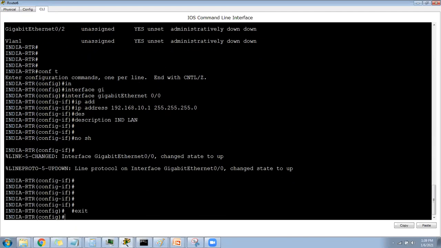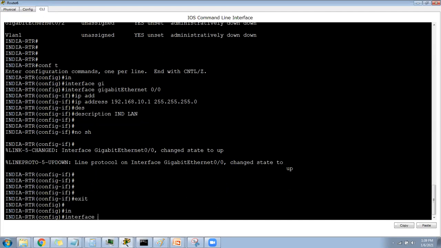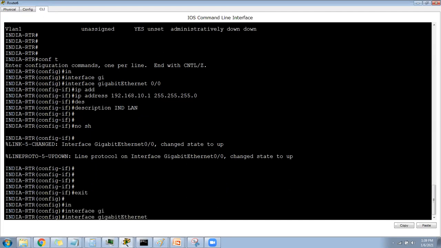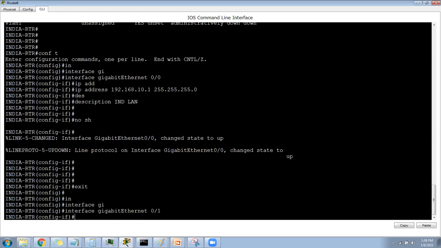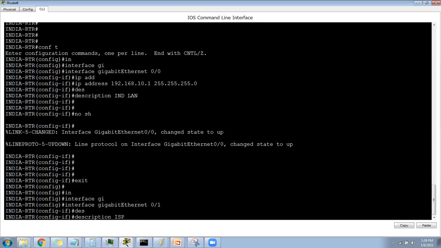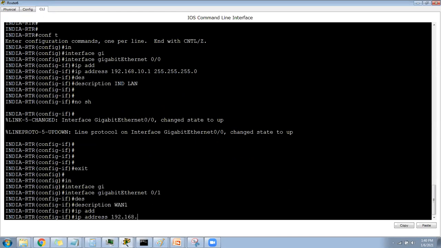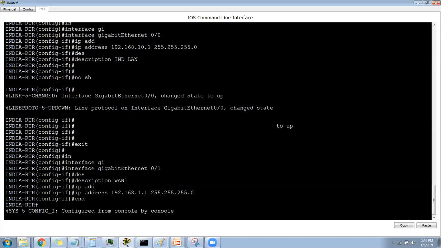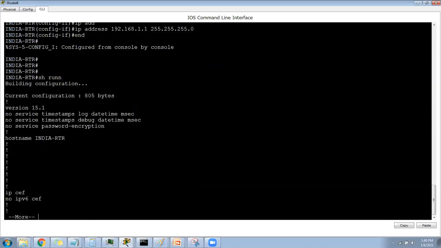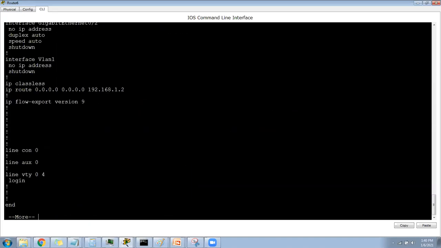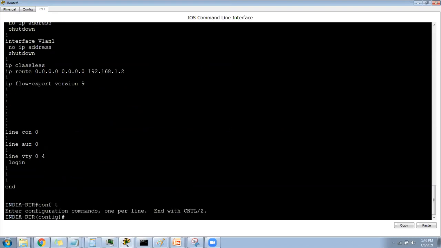That's it. Then say interface GigaEthernet 0 by 1. Okay, I will say description ISP1. Okay, I will say WAN 1. IP address 192.168.1.1. If I see here, I still see the previous route here, so I can remove this.